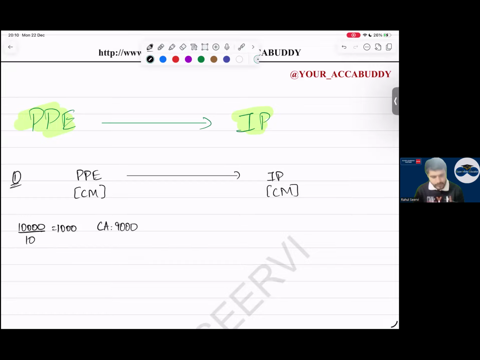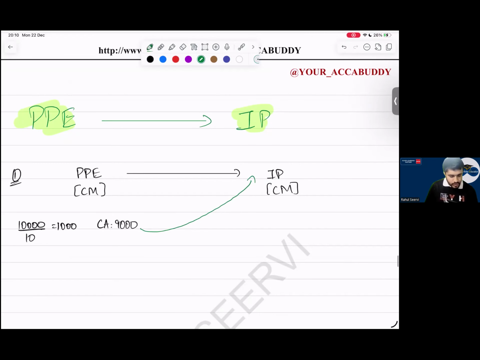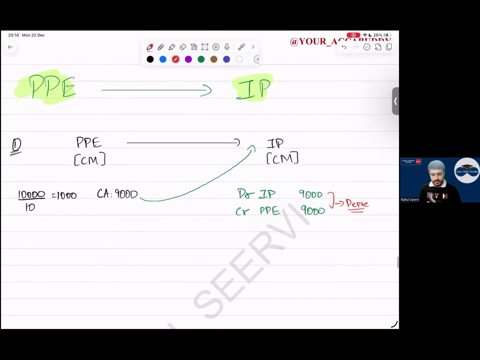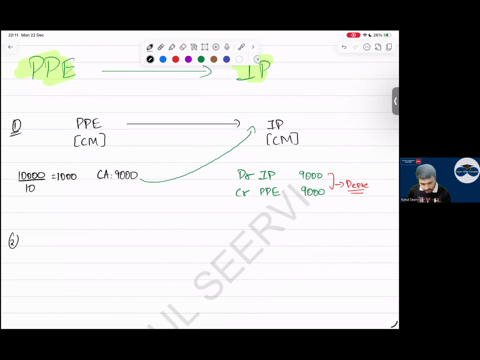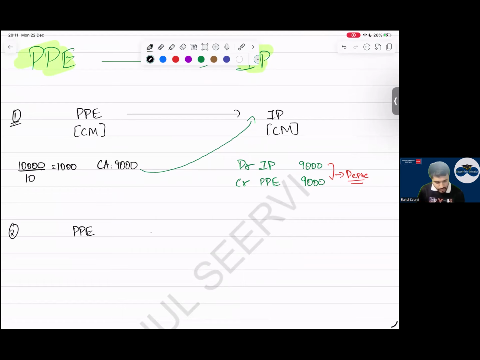Now this 9,000, what will you do? I say we are shifting from PP to IP. This 9,000, what will I do? Can I say I will transfer this to IP? So what will I record here, everyone? Debit IP, credit PP, how much? 9,000. Now this 9,000, what will I do? Can I say I will depreciate further? Yes, sir. Why will I depreciate? Investment property is also cost model. Yes, sir, we understood this point. No issues in this. Case number 2. See, there are some cases where there will be no problem. Only one case you will have a problem, and that only will come in your exam.